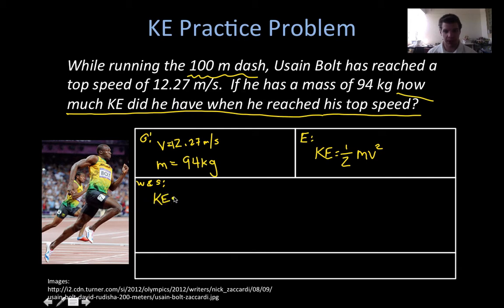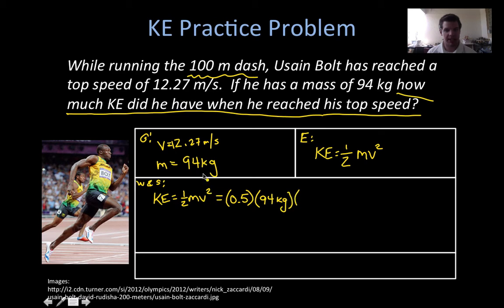KE is 1/2 mass times velocity squared. And now we're going to substitute in the items here. So 1/2, I'm just going to rewrite that as 0.5 because it's going to be easier later when we multiply. So 0.5 and 1/2 are the same. Now I'm going to replace the mass. Well, the mass was 94 kilograms, so I'm going to put 94 kilograms.